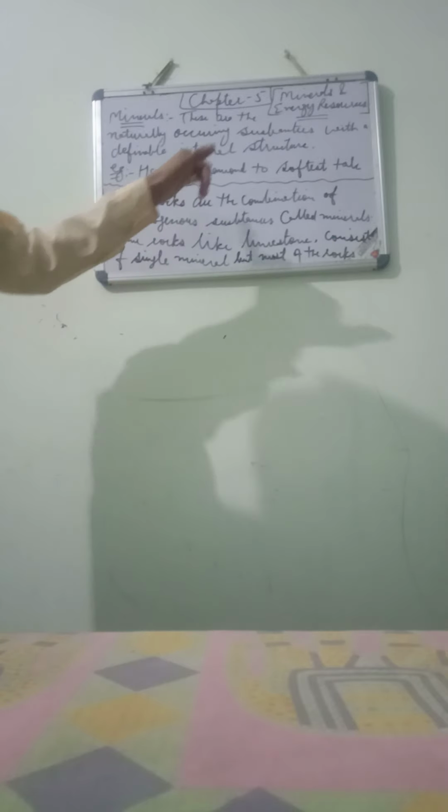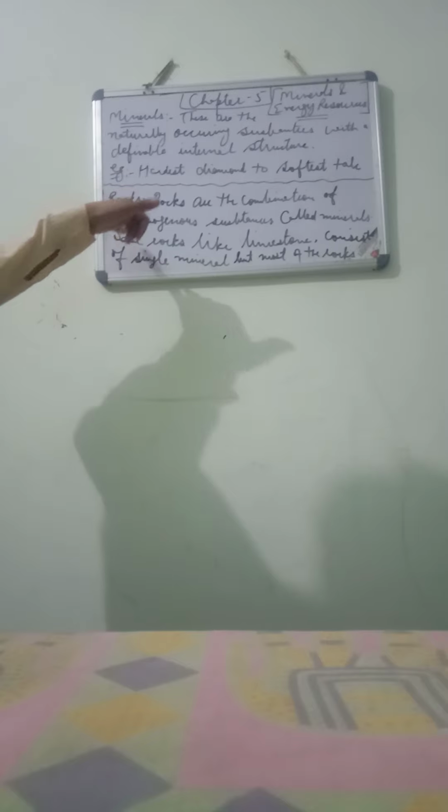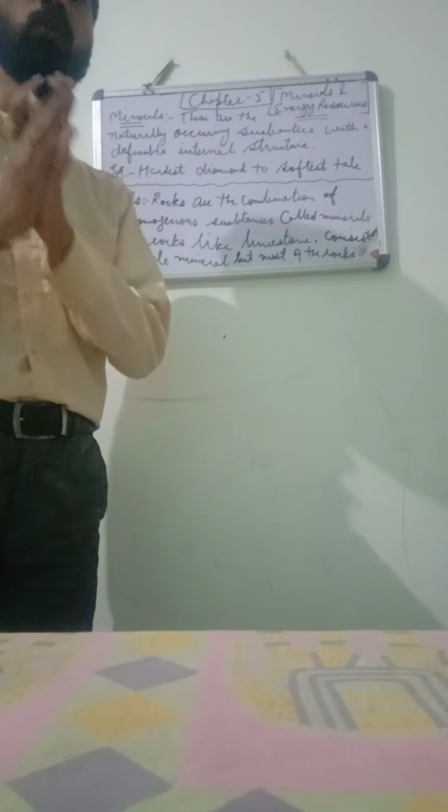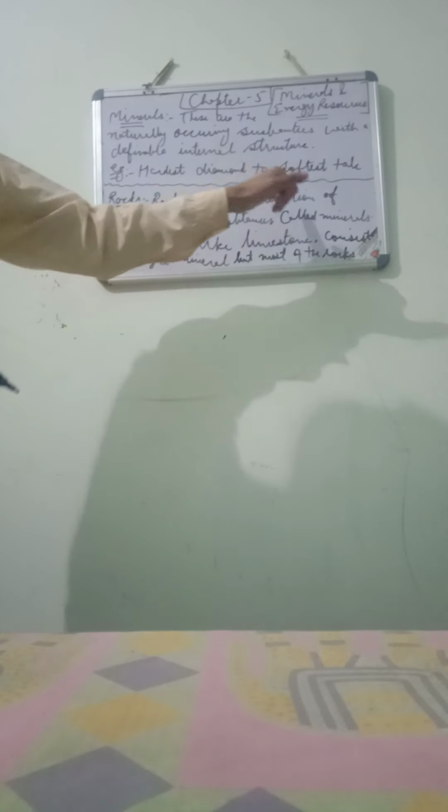Rocks are the combination of homogeneous substances called minerals. Please underline. Rocks are the combination of homogeneous substances called minerals. Some rocks like limestone consist of single mineral, but most of the rocks are varied in nature, that consist different types of minerals. Please underline. देखो बच्चों, most of the minerals are found in the plateau regions. Okay, and that are rocks. So now rocks are the combination of these homogeneous substances called minerals.